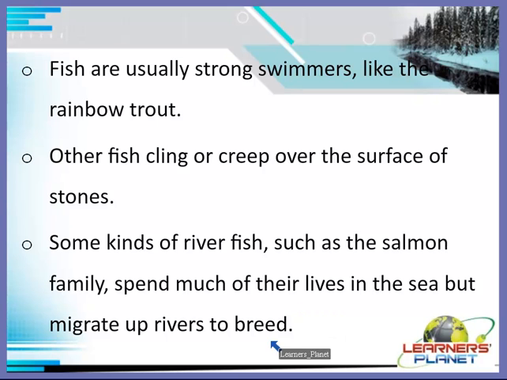For breeding they have to migrate up to the rivers, but much of their lives are spent in the sea region, right? And when there are tides and ebbs or currents, they have to adapt themselves to escape from such strong currents to survive in such conditions, right? So there are many such examples of freshwater habitat also, right?